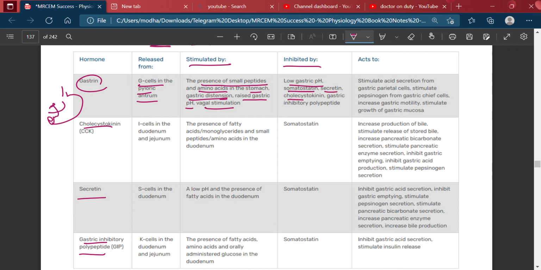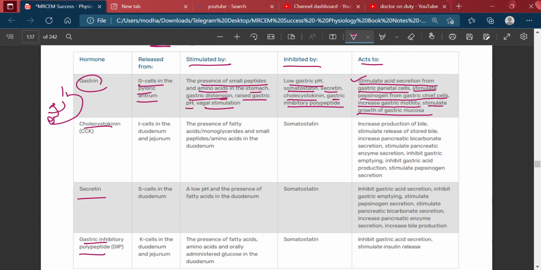somatostatin, secretin, cholecystokinin, and gastric inhibitory polypeptide. Gastrin acts to stimulate acid secretion from the gastric parietal cells, stimulate pepsinogen from gastric chief cells, increase gastric motility, and stimulate growth of gastric mucosa.